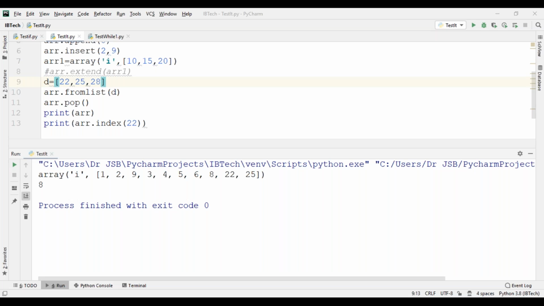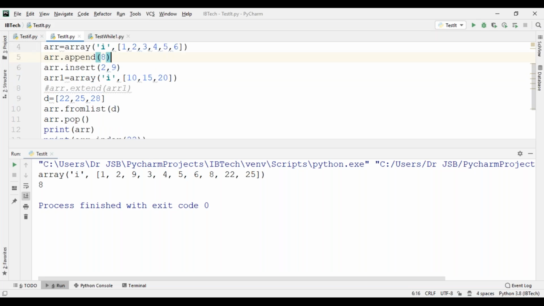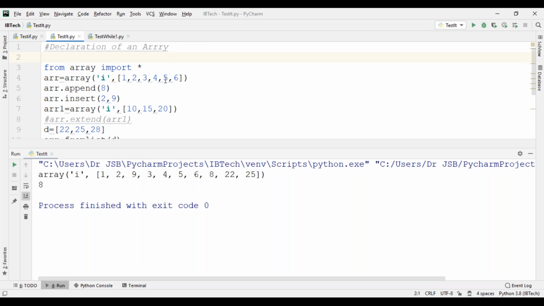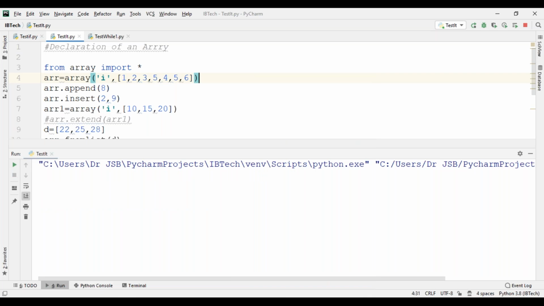Index returns the first index of the matching value. For example, you are given a list. See now, I want to search for 5. Another 5 is also there, right? So we have given two elements with the same number. If you search the index, which one is the first index? The first number that is available, only that index will be reflected. Please remember. See now.